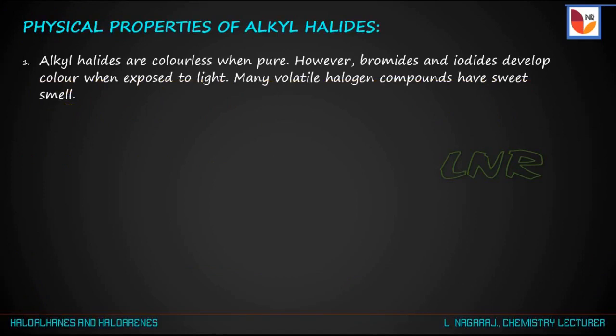Generally, pure haloalkanes are colorless compounds. That is, alkyl halides are colorless when pure. However, bromides and iodides develop color in the presence of light. And many volatile halogen compounds have a sweet smell.